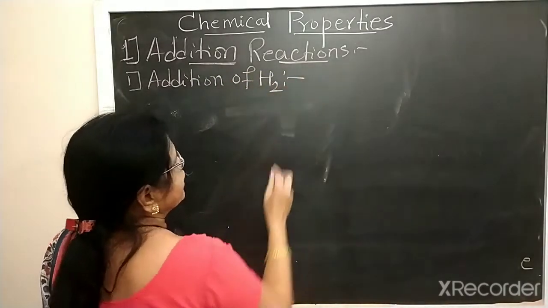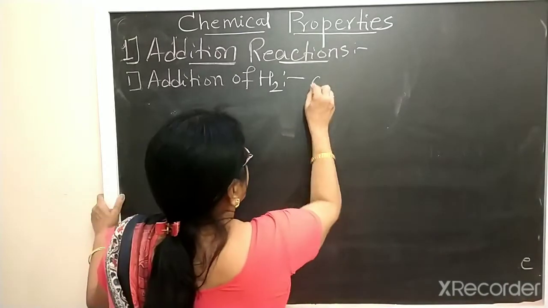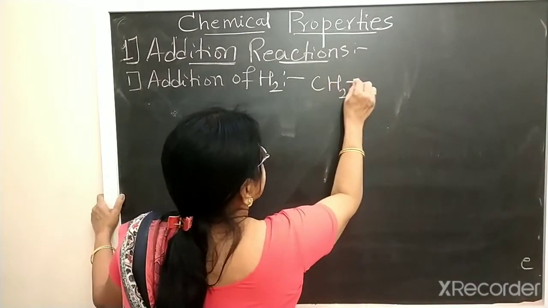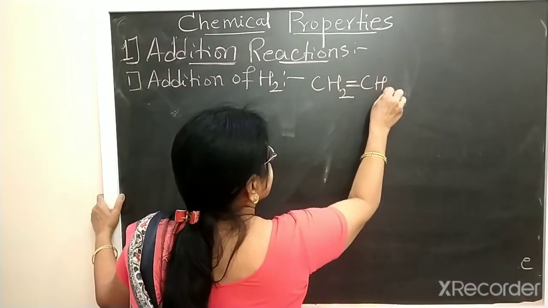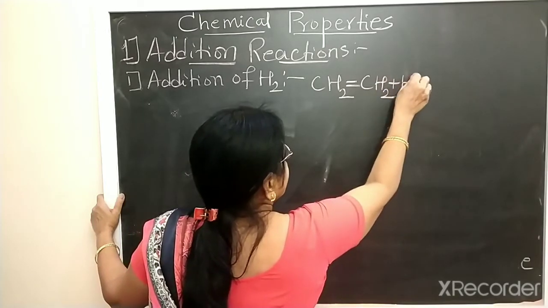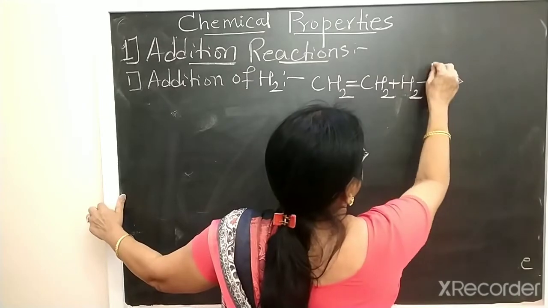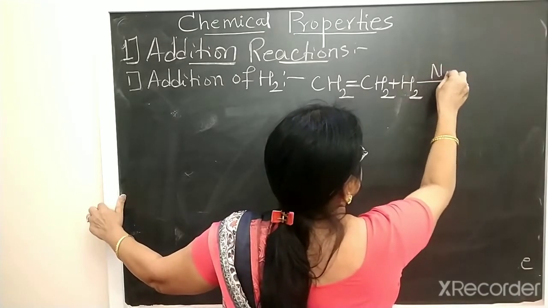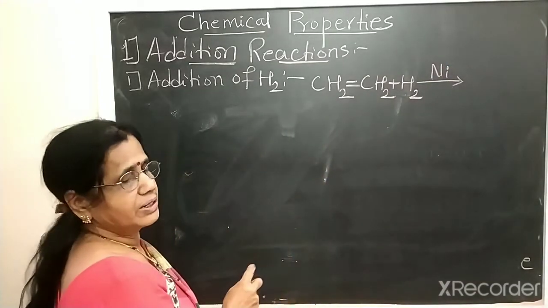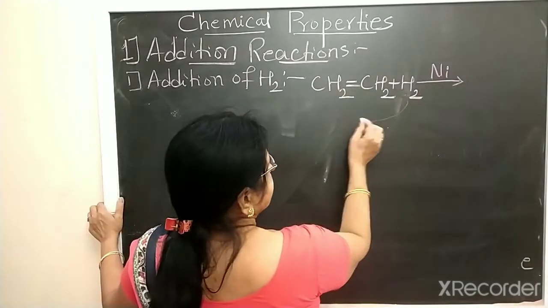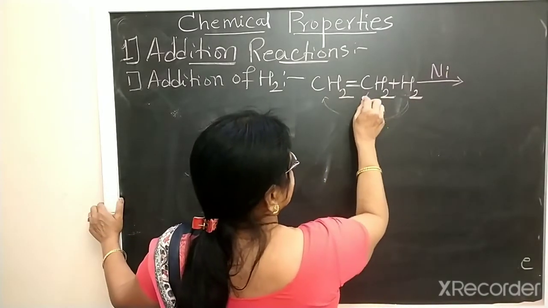We take the example of ethene, CH2=CH2. Dihydrogen, H2, is added in the presence of a catalyst like nickel, platinum or palladium. One H goes to this carbon, the other H goes to the other carbon.